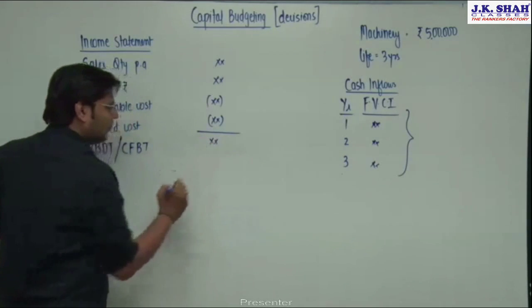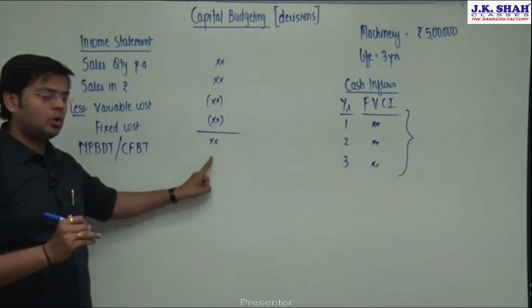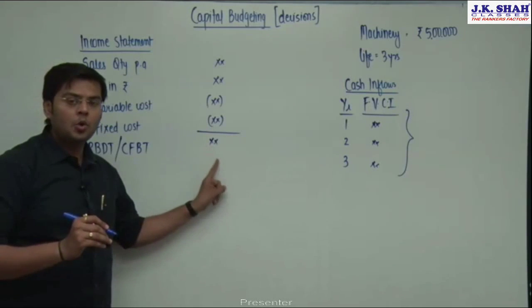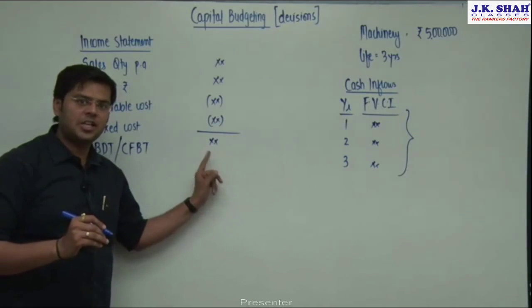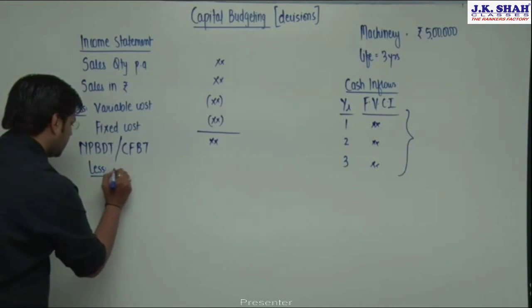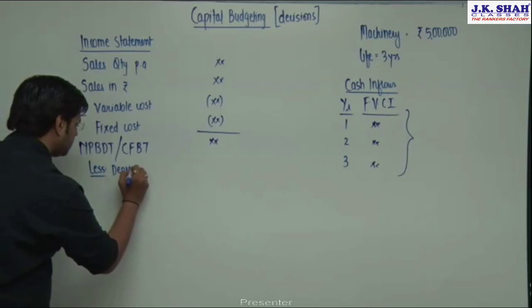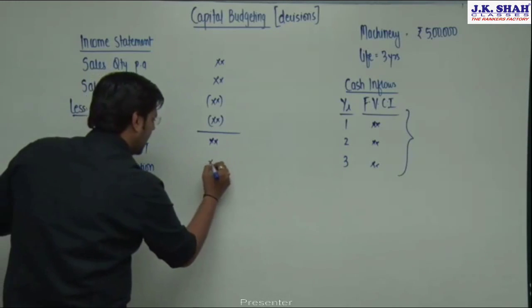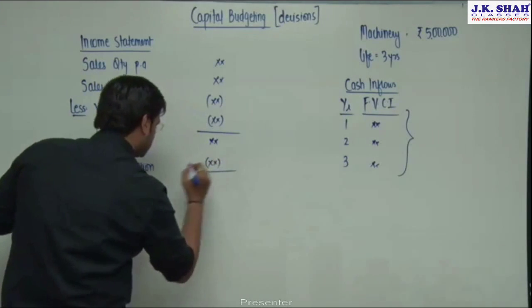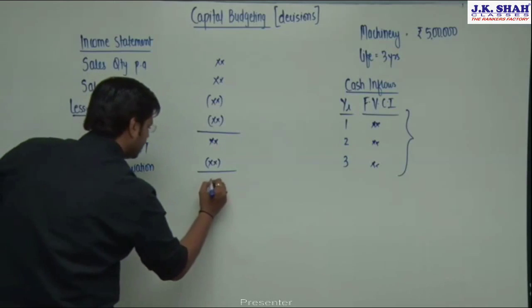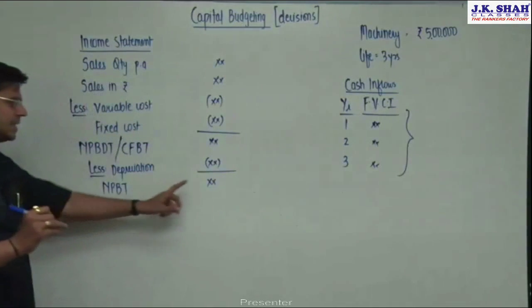Now, will we have to pay tax on this amount? No. For calculating your tax liability, you are also allowed to charge depreciation. So now from this we will deduct the amount of depreciation, and once we deduct depreciation, this can be termed as net profit before tax, or we can say this is nothing but the amount of taxable income.